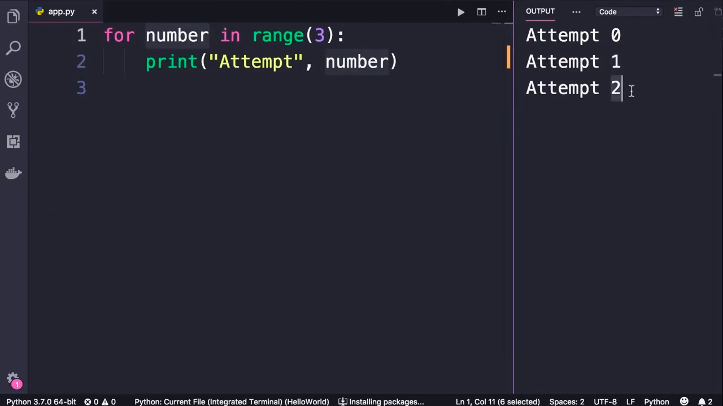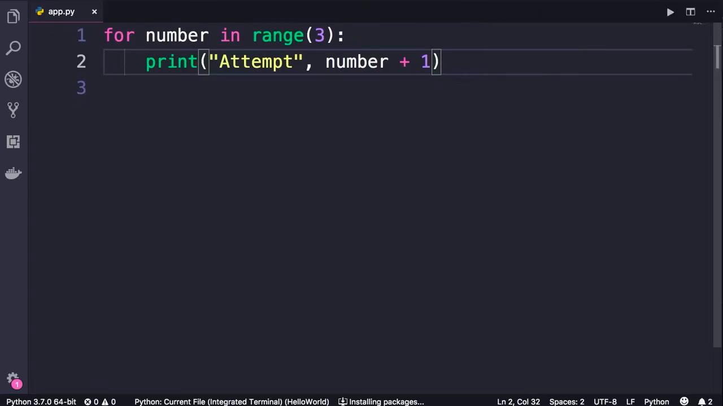Now here we can do something fun. We can add 1 to this, run the program, and now the messages that we print are kind of more meaningful or more user-friendly, like attempting number 1, attempting number 2, and so on. We can take this to the next level. So we can pass another argument. Here I'm going to add an expression. One more time, number plus 1. So we'll get 1, 2, 3.